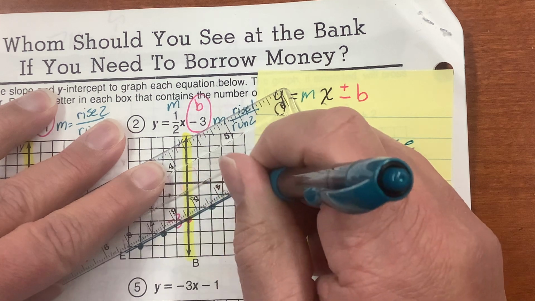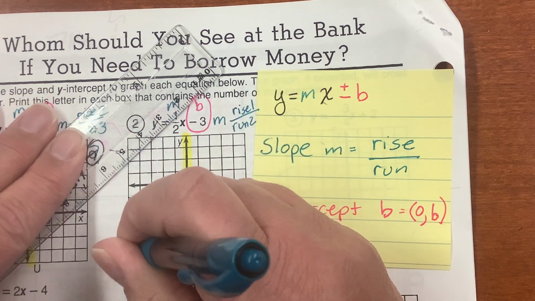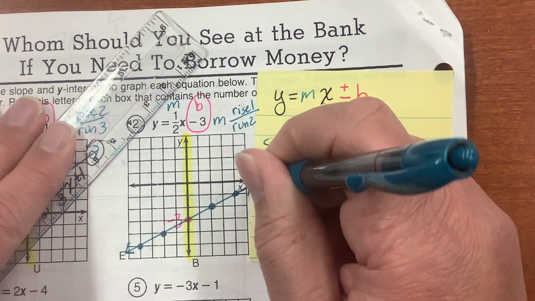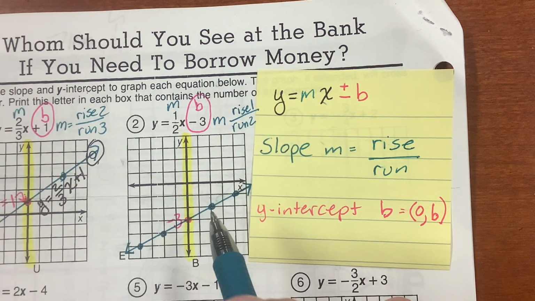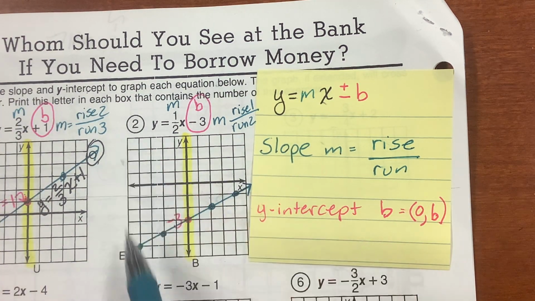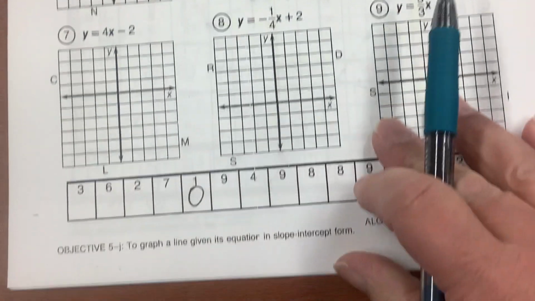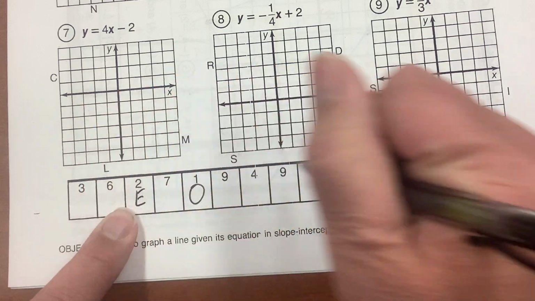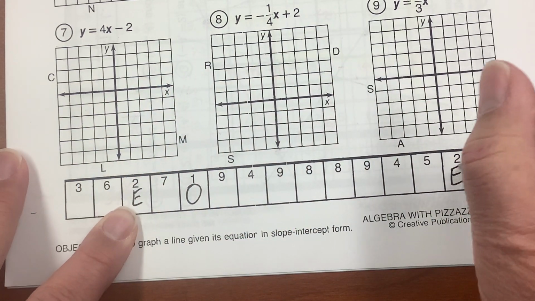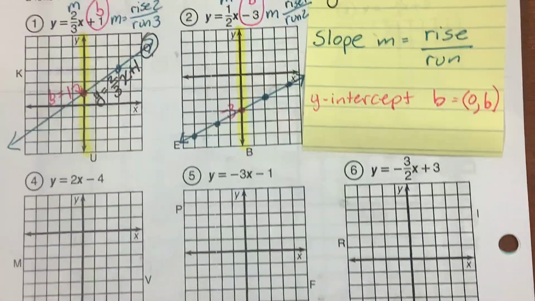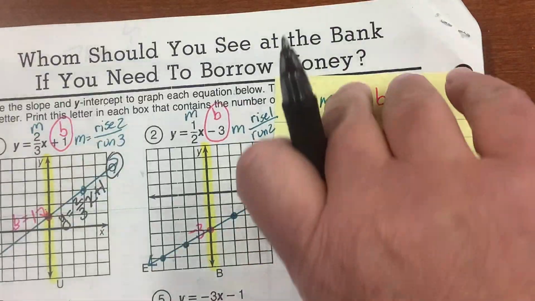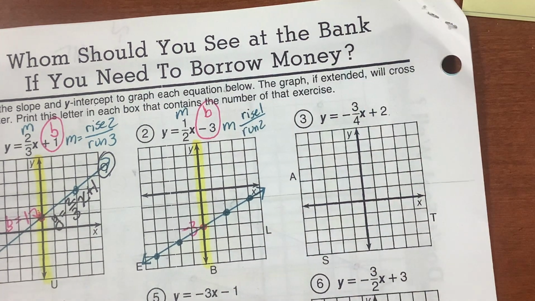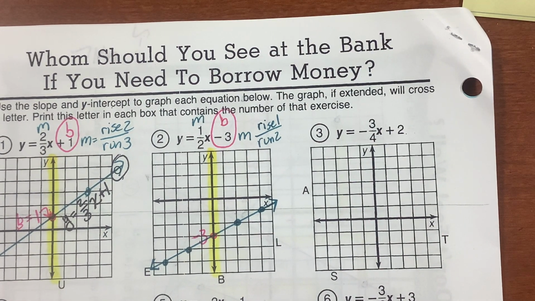So connect the points. I have an arrow pointing right at that letter E. See that letter E? That means that number 2 is E. So I come down to the bottom, and wherever there is a 2, I am going to put the letter E. There we go. All right, now, if you did not do this page, stop the video right now and go back and do the page, because you can't learn math unless you do math. All right?